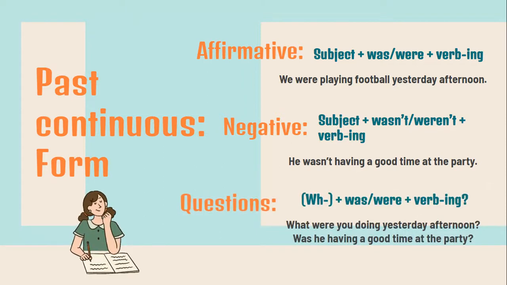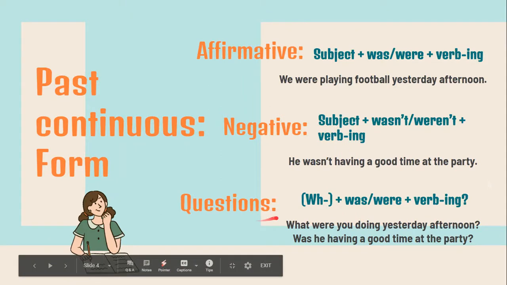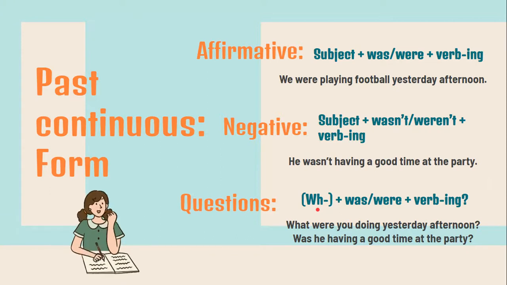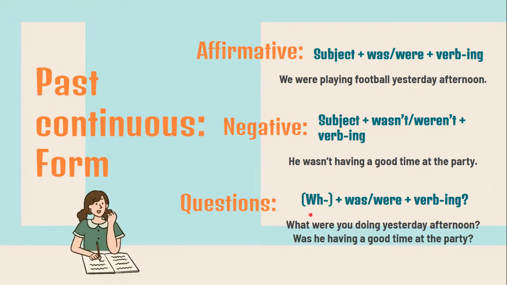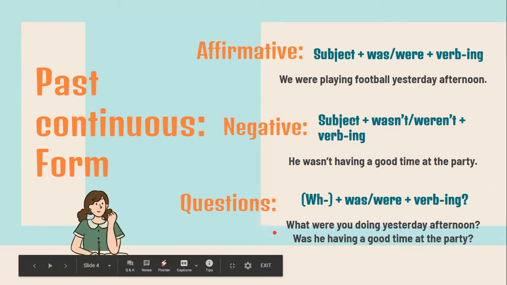And then the questions. Remember, there are two types of questions, content questions and yes/no questions. Content questions start with a WH word, like who, what, where, etc. And then was or were, and the verb ing. Este tipo de preguntas están buscando más información. Son esas preguntas que empiezan con quién, cuándo, qué, etc. For example, what were you doing yesterday afternoon?